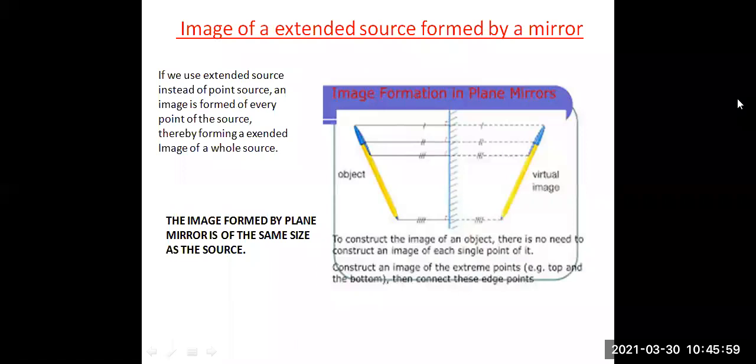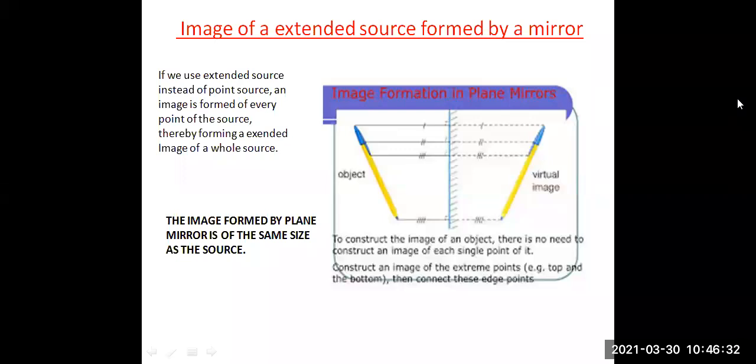Then we have to study the image of an extended source formed by a mirror. The two diagrams which we studied earlier were just points, the object was a point source. Now you can see the object which is a whole pen itself. If we use an extended source instead of a point source, an image is formed of every point of the source, thereby forming an extended image of the whole source.